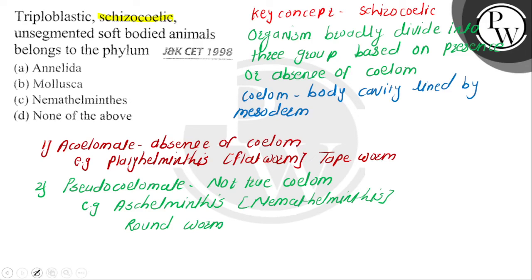And the third group of organisms is the coelomate organisms, where there is a presence of true coelom. Now this coelomate again divides into two groups.